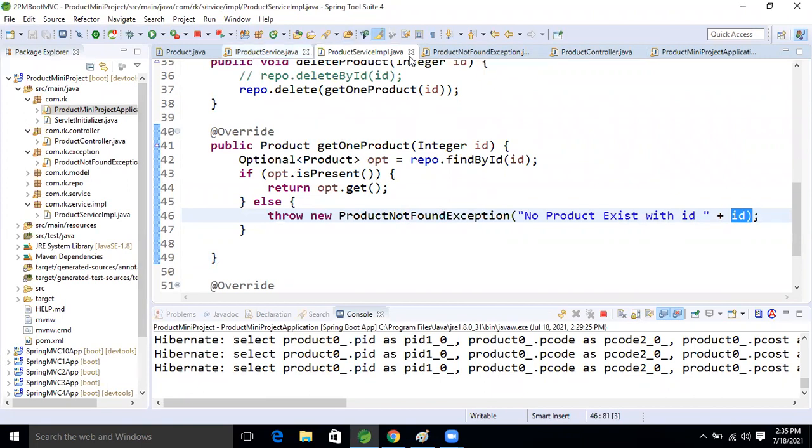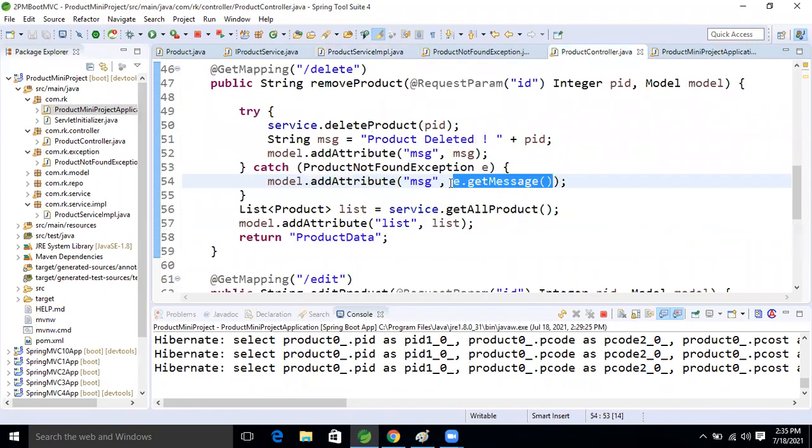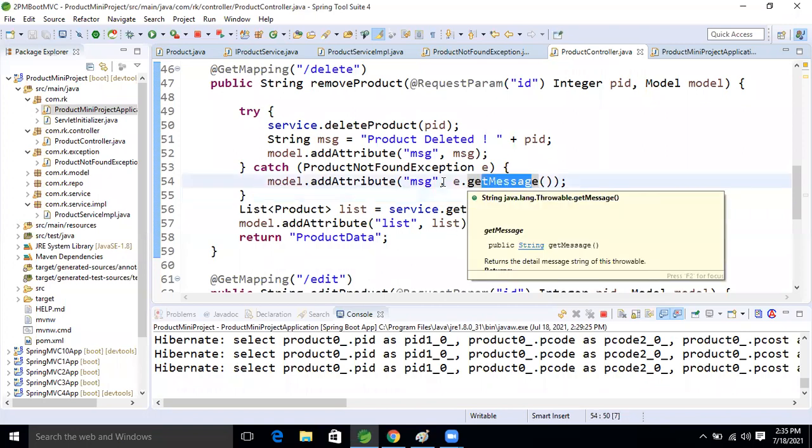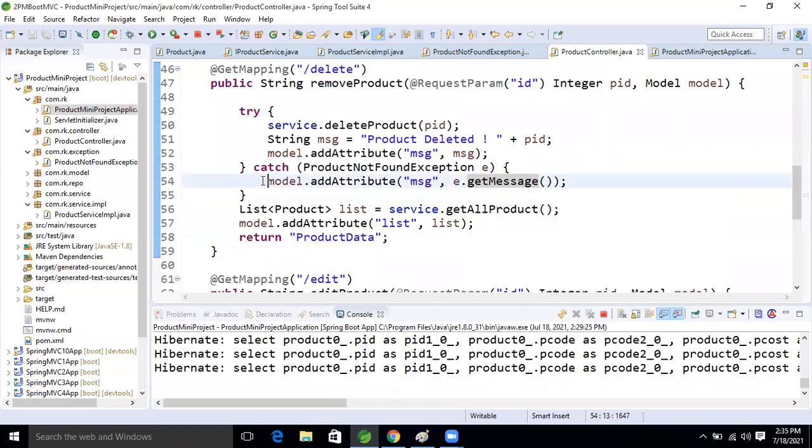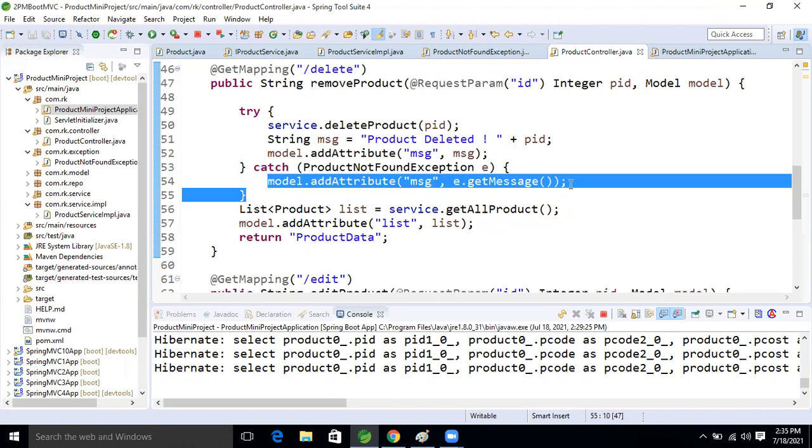In the controller class, we use the get message method. If we want to see the total stack of our exception, we can use print stack trace. If we want to see only the particular exception message, the get message method is there. Based on that, we are packing this exception into the model memory.